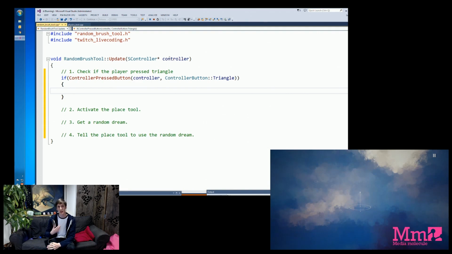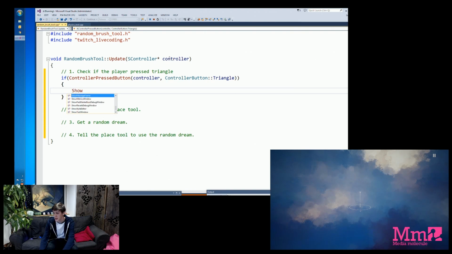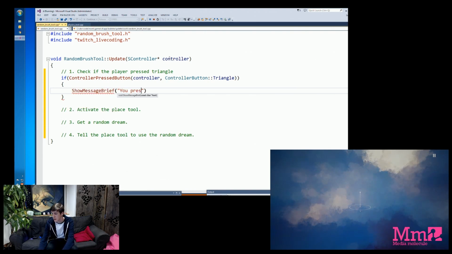Again, it's worth checking that and making sure that that does work before we move ahead. It's no use doing a bunch of steps, because then if a bug occurs, you have to check multiple bits of logic rather than just one. So here we can do the same thing we did before. We can show a quick message to say the user did press triangle or didn't. So if we add show message, we'll have a brief one appear on screen saying you pressed triangle.